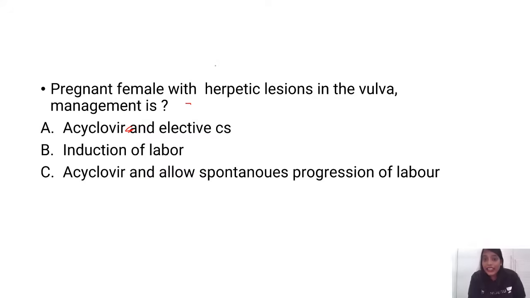Pregnant female with active herpetic lesions in the vulva, what is the management? Now again, this question also we have discussed in our free classes which I used to conduct. One of these questions has been discussed and we have also given it in the TNDs.